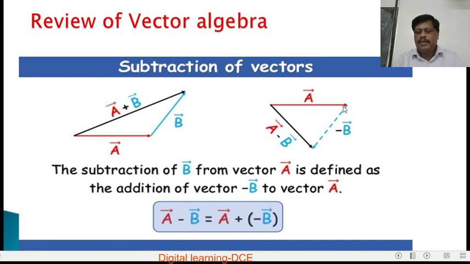That means A plus of minus B, and A plus of minus B is A minus B.